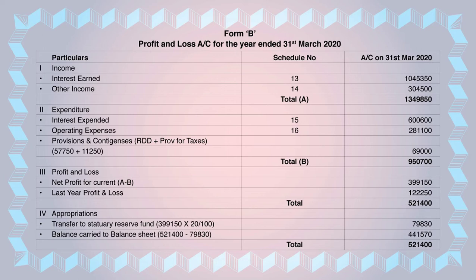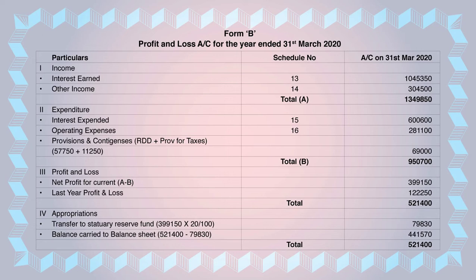We know that there are schedules numbered 1 to 16, covering the balance sheet as well as the profit and loss. After completion of expenditure till schedule 16, you have to write provisions and contingencies under that. In that two things will come: RDD plus provision for taxation. If these two things are given in the adjustments, you have to transfer those amounts. Then you'll write the total as B in the bracket.